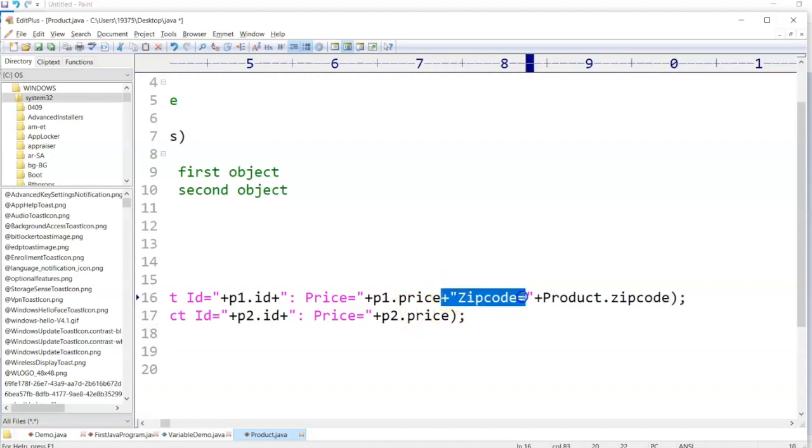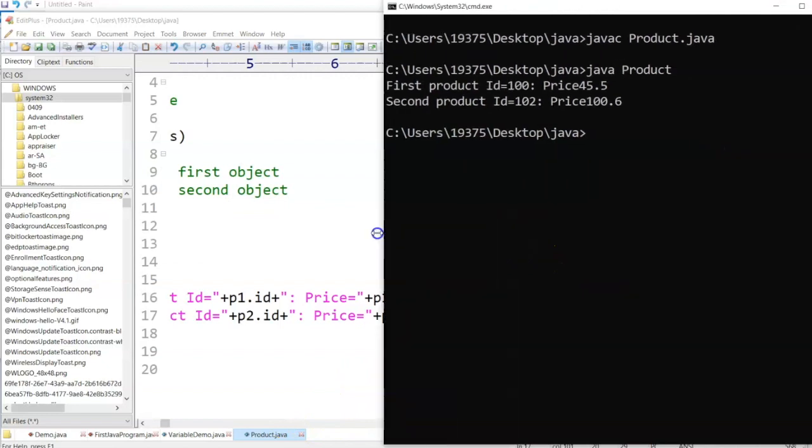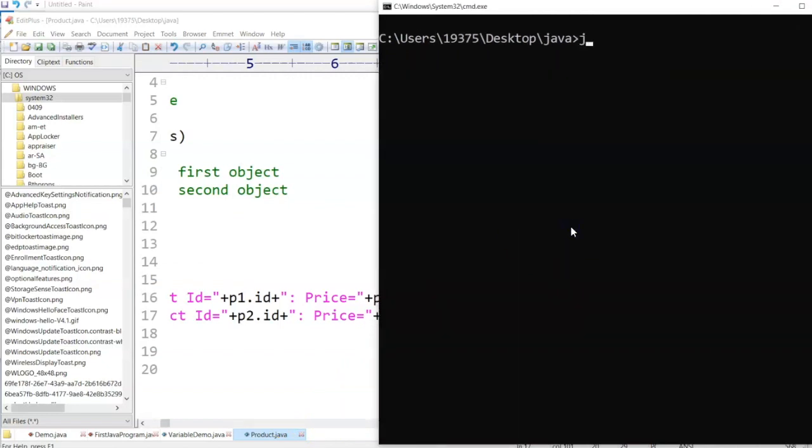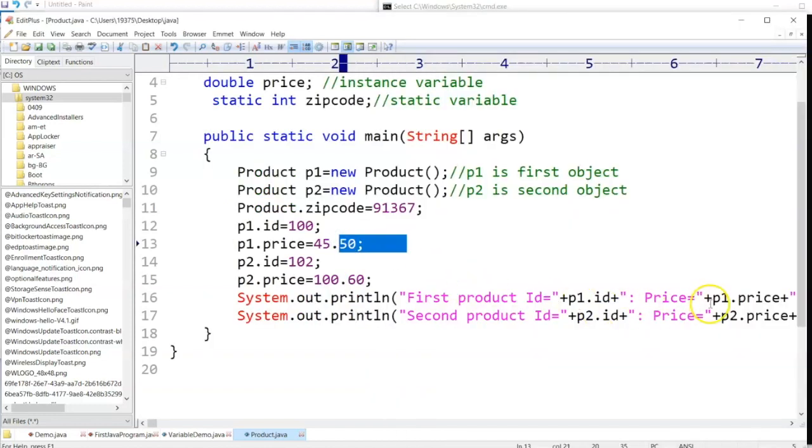Same thing, I'll copy paste here. Save this, come back to the compiler. javac, compile again Product.java, and then say java Product. You can see here product ID, product price, and the zip code is common, it is printing here.